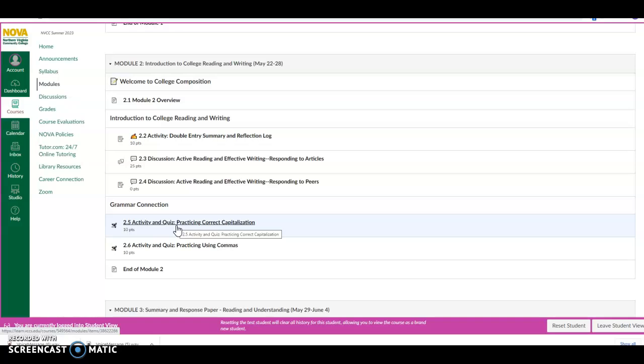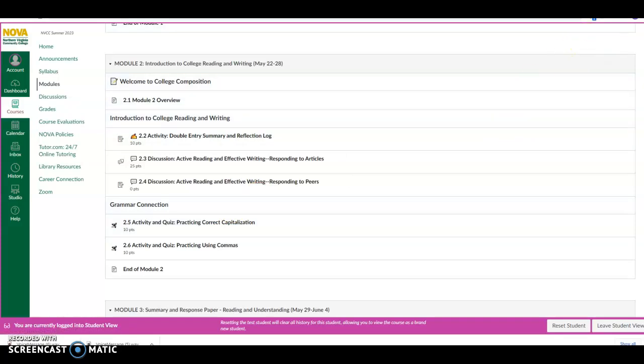So these grammar connection activities are that EDE 11 section of our class where you get a chance to practice correct capitalization and those rules for correct capitalization, for example, right down here. I'm actually just starting with grammar and then we'll move into the section. We capitalize the first letter of a sentence. We capitalize acronyms usually. We capitalize proper nouns as well, and titles of articles. And there are ways and reasons to capitalize certain words and not.